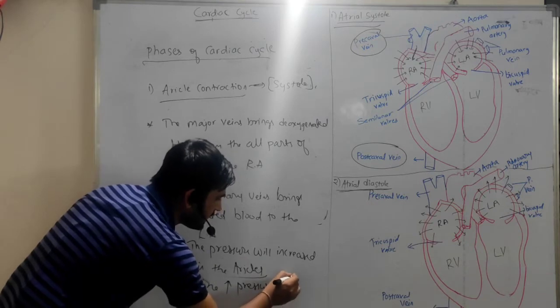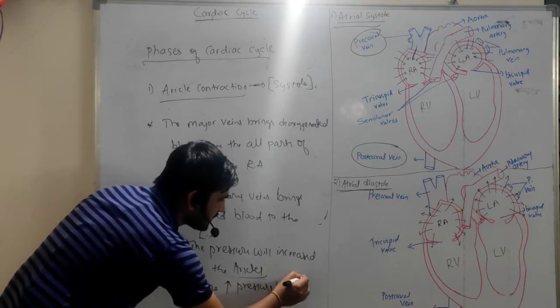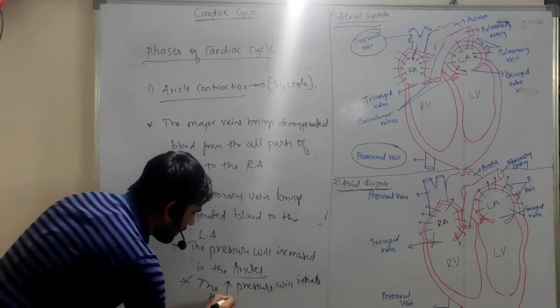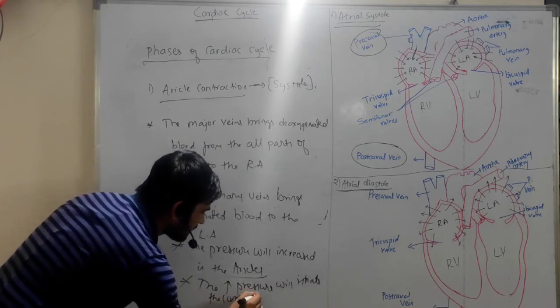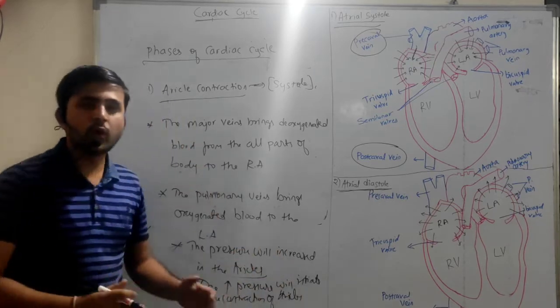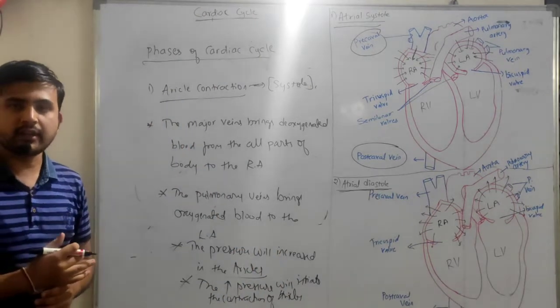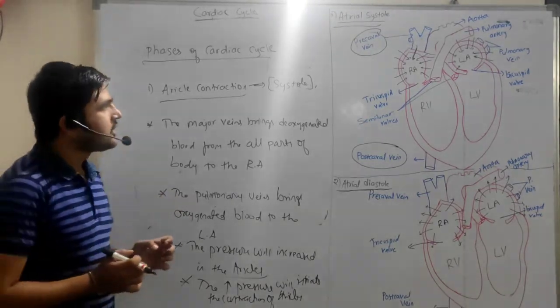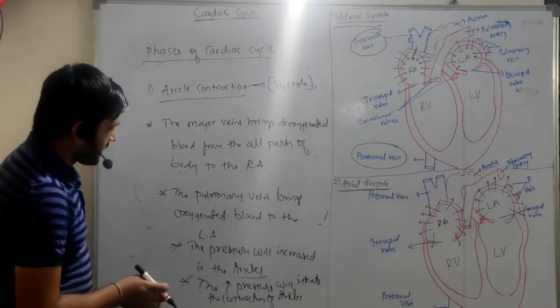So the increased pressure will initiate the contraction of the auricles.